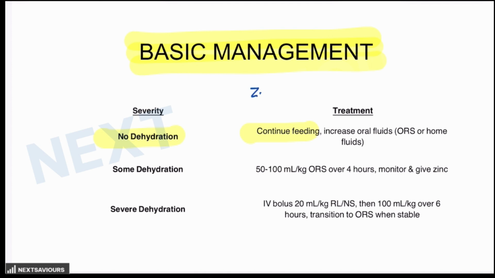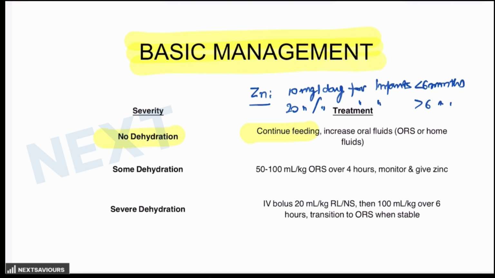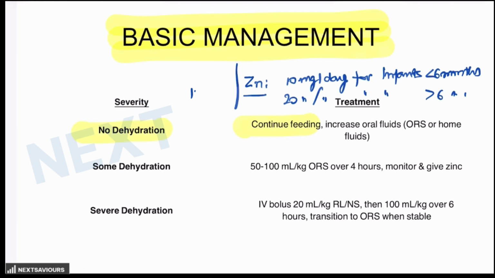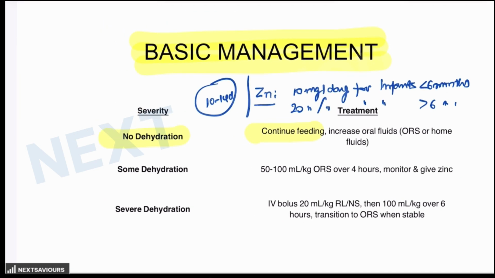supplementation with zinc. Now, you already know that zinc supplementation is required, which is 10 milligram per day for infants less than 6 months of age. But it would be 20 milligram per day for infants more than 6 months of age. And for what duration? Around 10 to 14 days. So, this is zinc supplementation that has to be given in case of no dehydration.